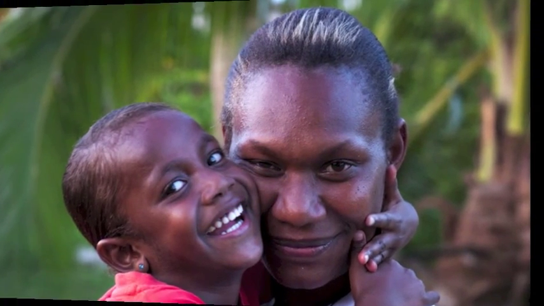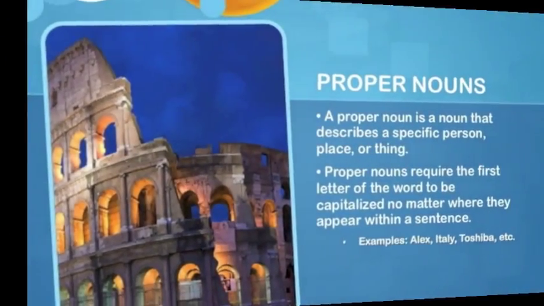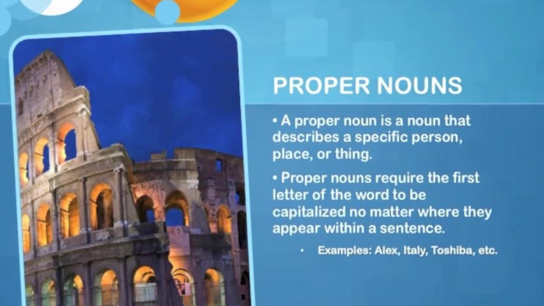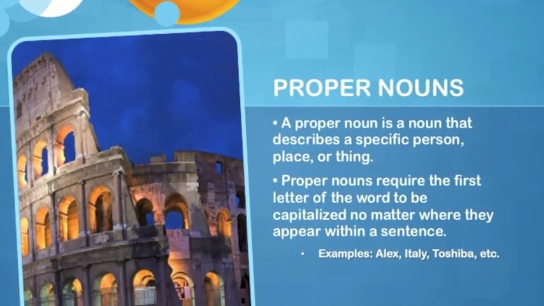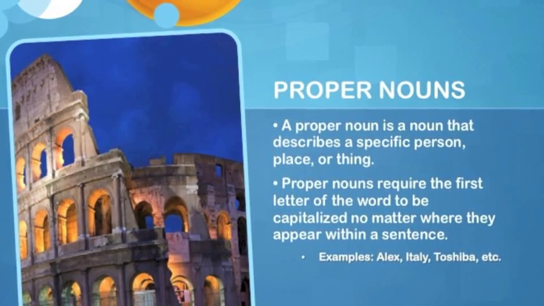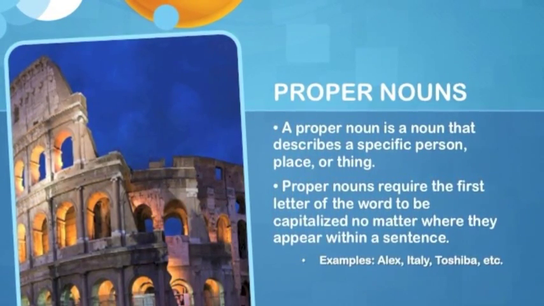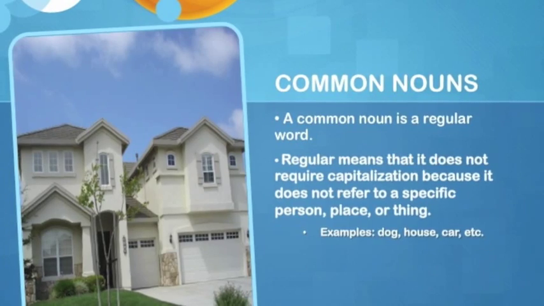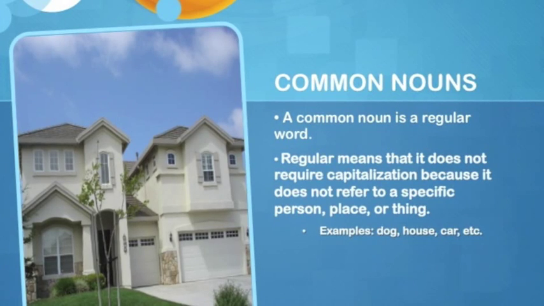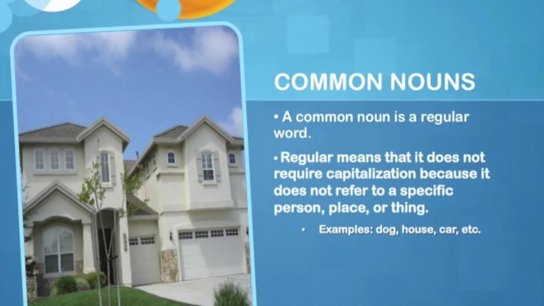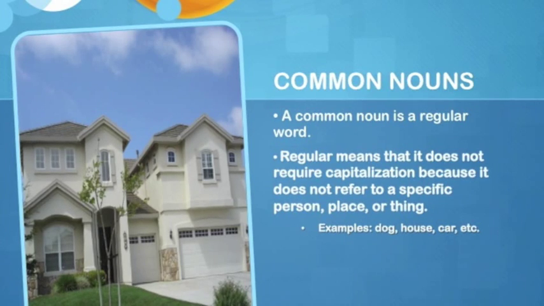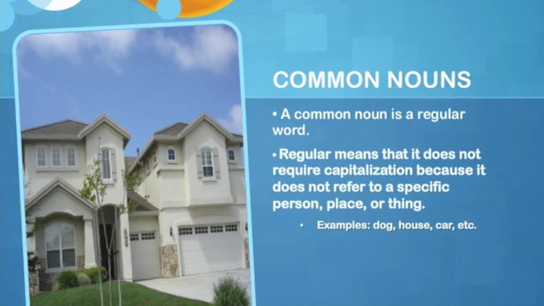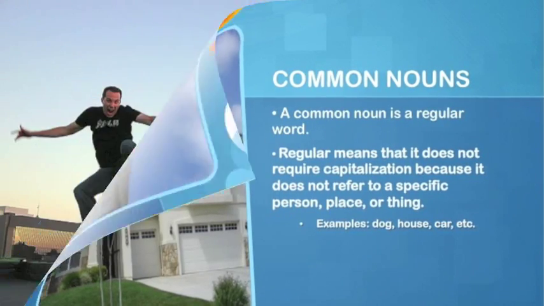There are two specific kinds of nouns, and the first kind is proper nouns. Proper nouns are basically specific nouns, so it is a specific person, place, thing, or idea. These nouns require the first letter to be capitalized no matter where they are placed within a sentence, which sets them apart from common nouns, which are the other kind of nouns that we're going to talk about. Common nouns are pretty much just regular words. They're non-specific nouns, so they do not require capitalization, which basically makes them like any other word.